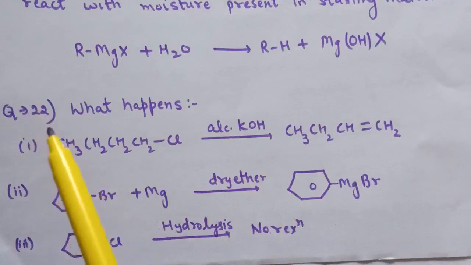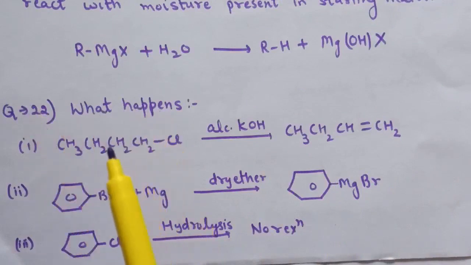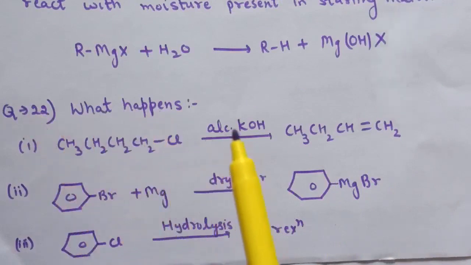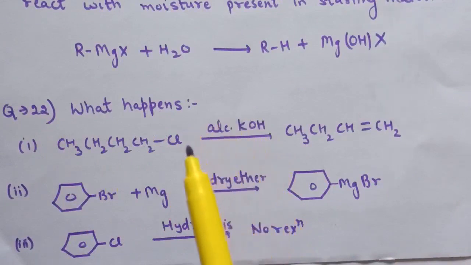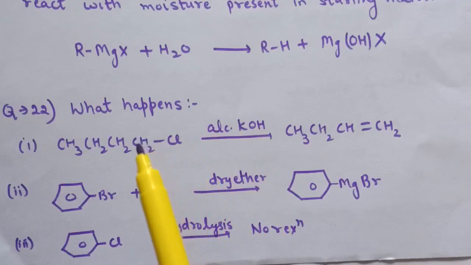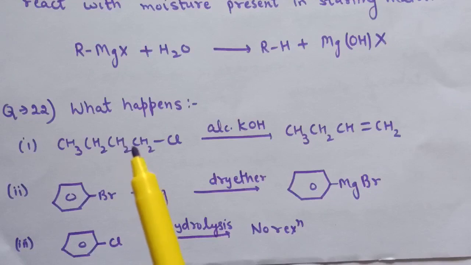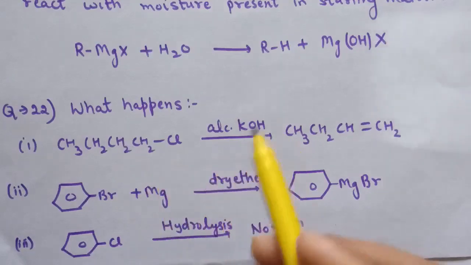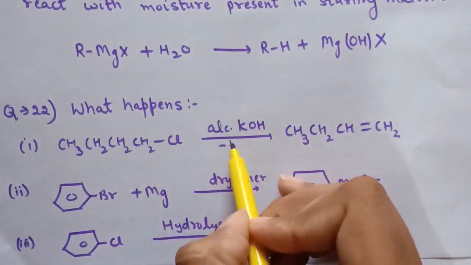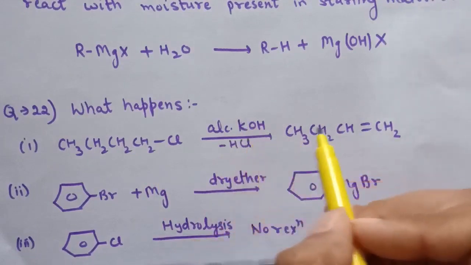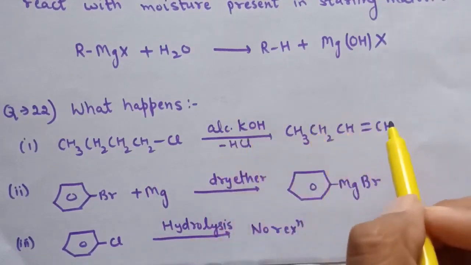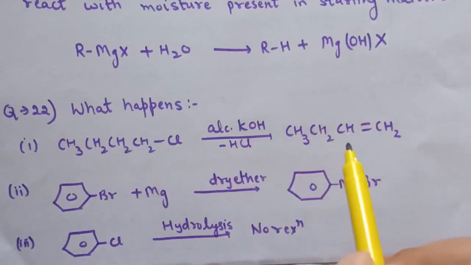Question number 22. What happens when n-butyl chloride is treated with alcoholic KOH? So in presence of alcoholic KOH, elimination reaction will take place. Here this carbon is alpha carbon and this carbon is beta carbon. So here beta elimination will take place and elimination of HCl molecule leads to the formation of an alkene. So this is the product for this reaction.